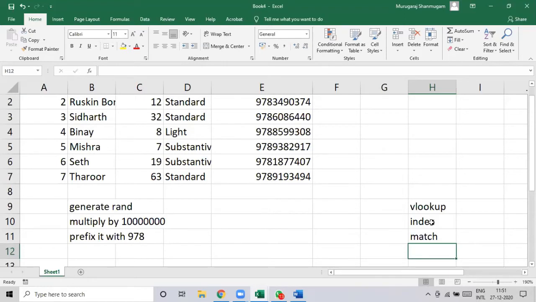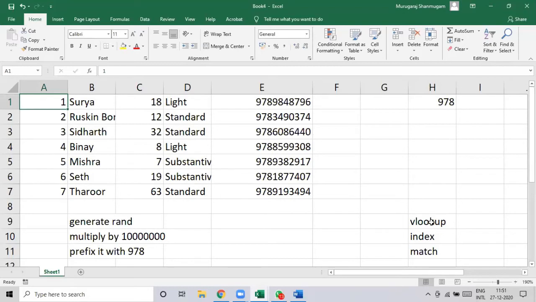For example, I have only the ISBN with me, and I want to find the name of the author. Right now, it is not possible with VLOOKUP because the reference value, the ISBN, is on the right, and the values that we are looking up are on the left of the ISBN value. So VLOOKUP is not useful in this case, but we can go with the INDEX and MATCH combination to achieve the same value. But as I said earlier, it's a bit advanced, so let's not go there. Right now, let's find values to the right of our reference value.